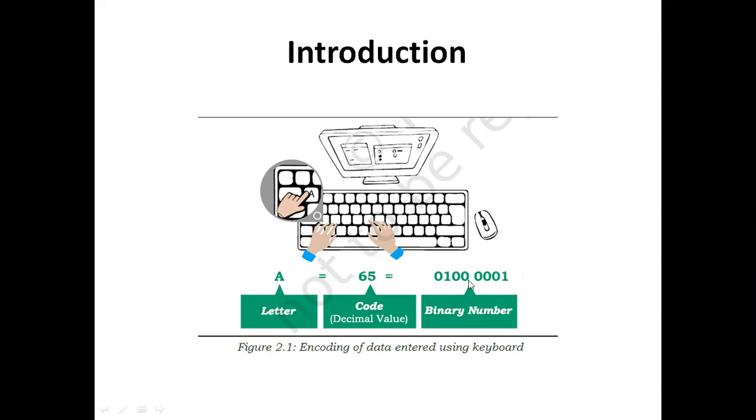Then it understands that the user has pressed the key a.